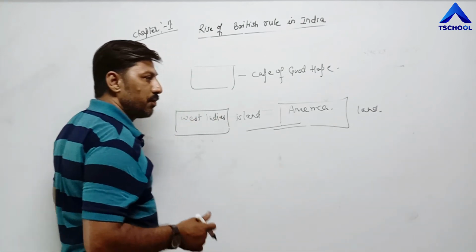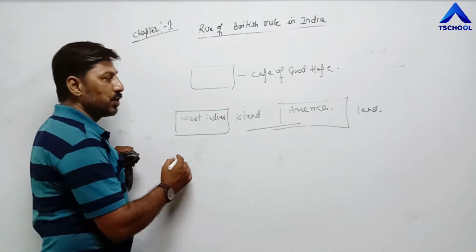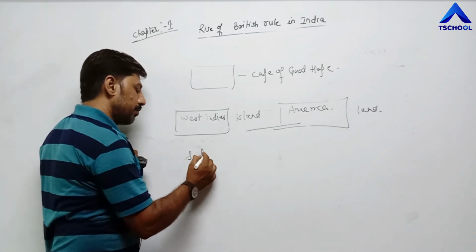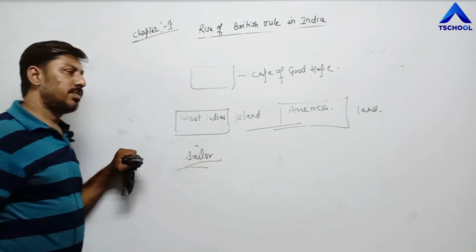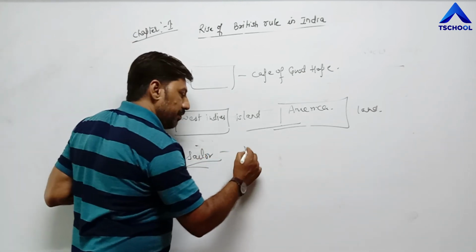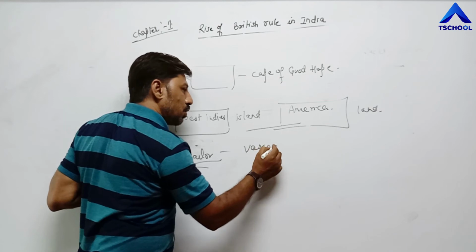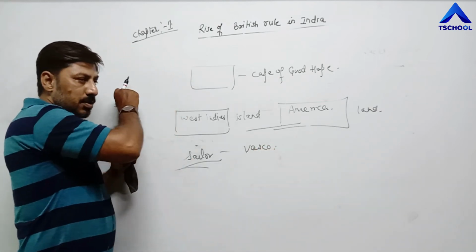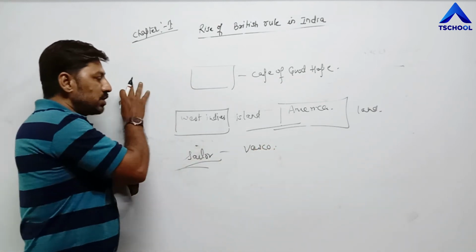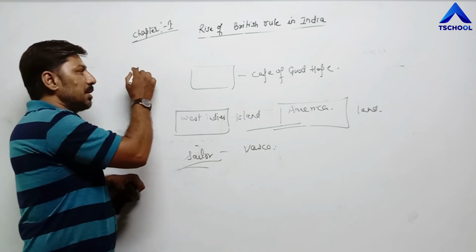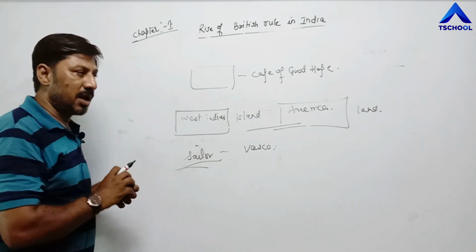Finally, one person, a Portuguese sailor, Vasco da Gama, discovered the sea route to India, and he reached India by sea at Calicut. First of all, he stepped down at Calicut, which is in Kerala right now.